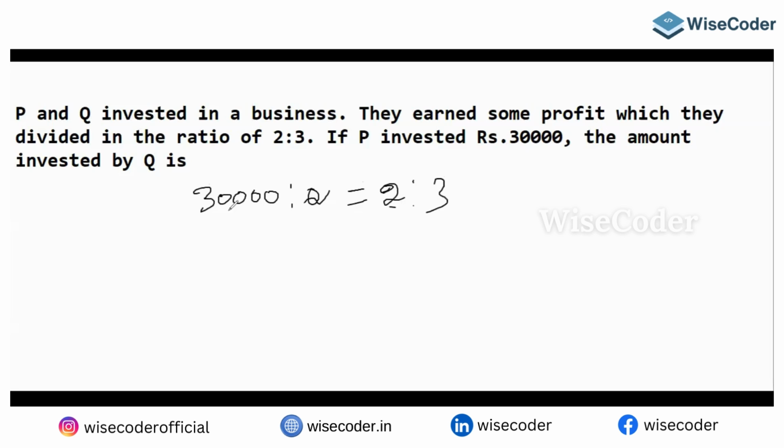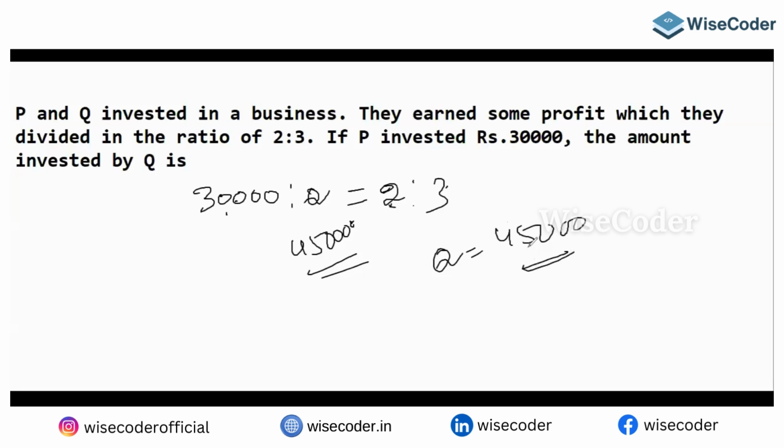If two parts refers to 30, then three parts is what? 45,000. So Q is 45,000.